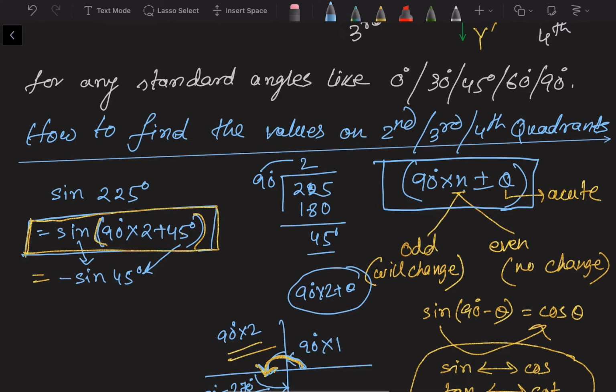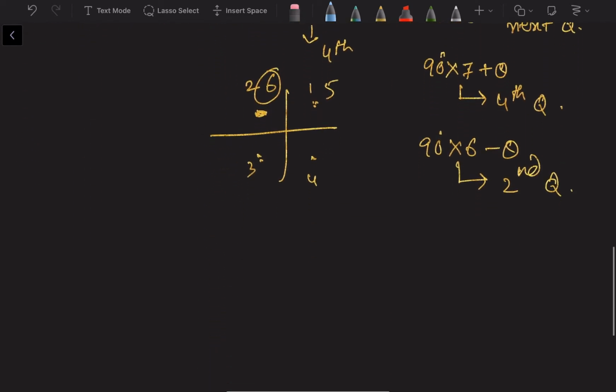So finally it will be minus sine 45 degree. It means minus 1 by root 2. That's your answer. Okay. Let us take another example.